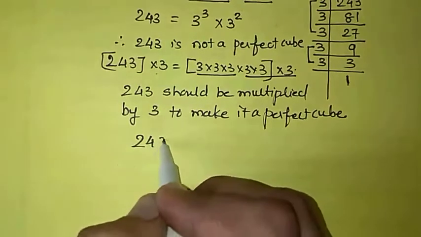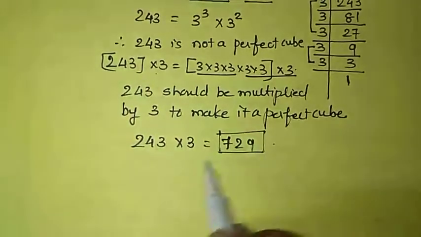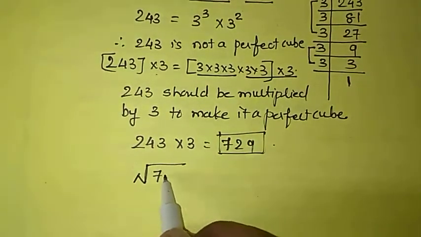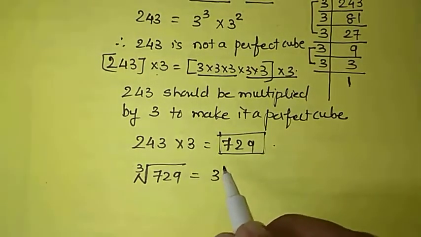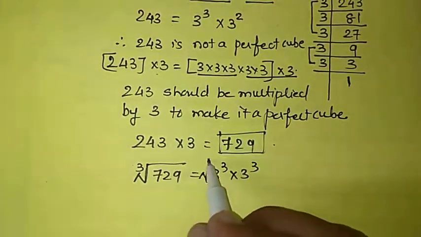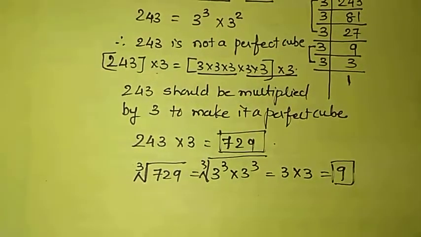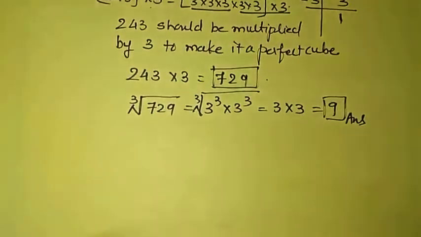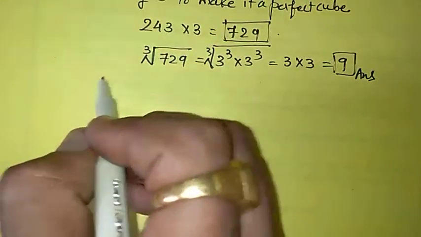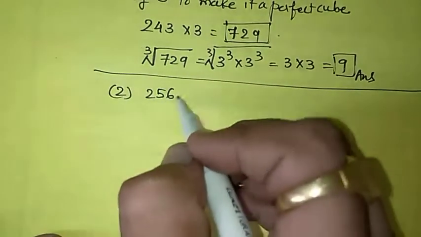And if we multiply, what are we getting? 243 multiplied by 3, I am getting 729. And 729 will be the perfect cube of what? It will be the perfect cube of 3 cube and 3 cube, that will be 3 into 3, so the perfect cube of 9. Hope this much is clear to you all. We can go for the second sum also, that is the second number, 256. So first of all, what should be multiplied?